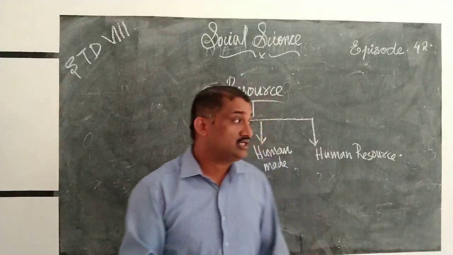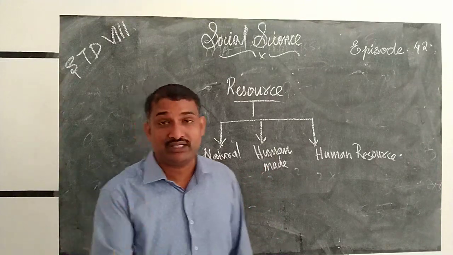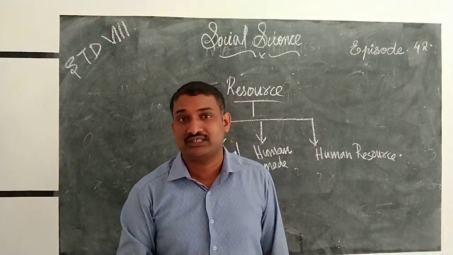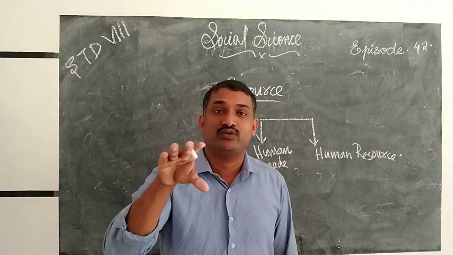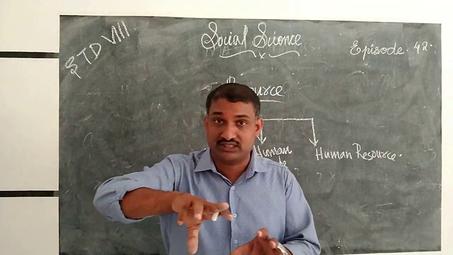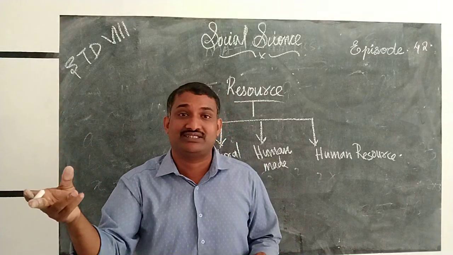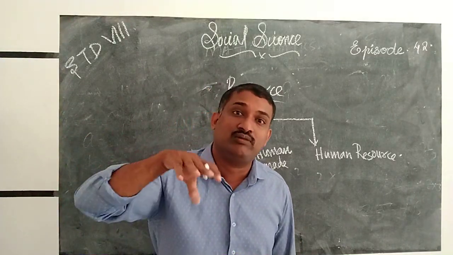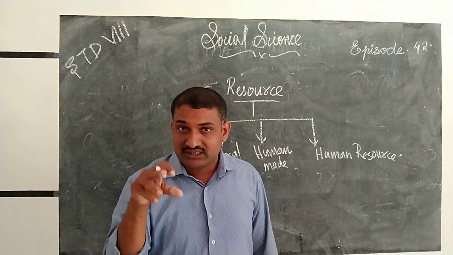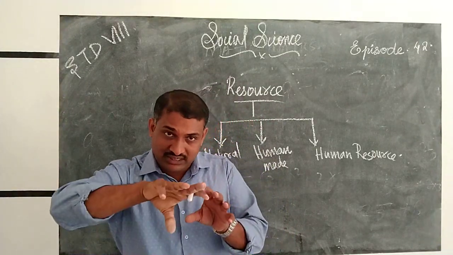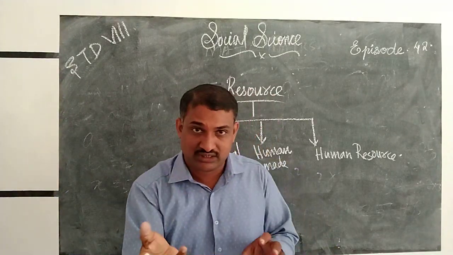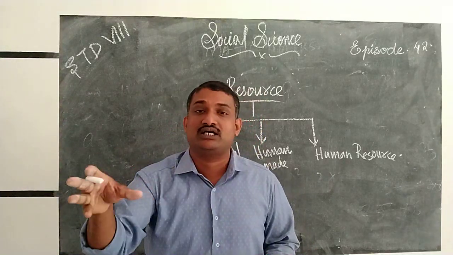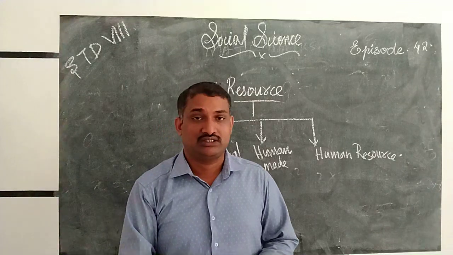Next, we consider human-made resources. By hearing the term itself, you can understand: these resources are made by human beings. Natural resources that human beings change for their own use, we can call human-made resources. Things from nature that we change into a useful form are human-made resources.